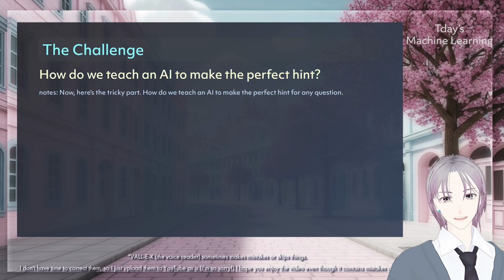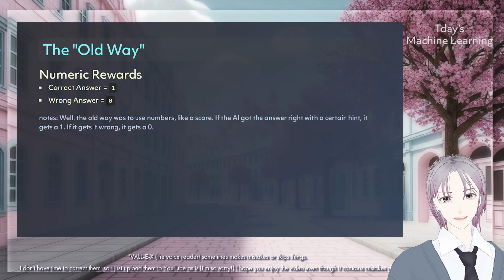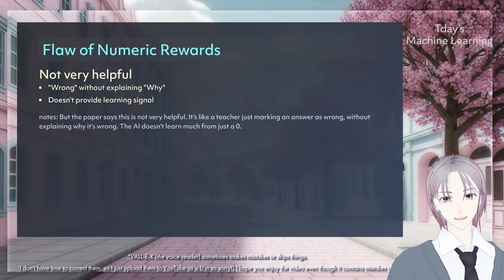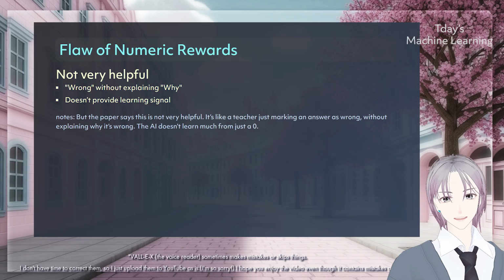Now here's the tricky part. How do we teach an AI to make the perfect hint for any question? Well, the old way was to use numbers, like a score. If the AI got the answer right with a certain hint, it gets a 1. If it gets it wrong, it gets a 0. But the paper says this is not very helpful. It's like a teacher just marking an answer as wrong, without explaining why it's wrong. AI doesn't learn much from just a 0.